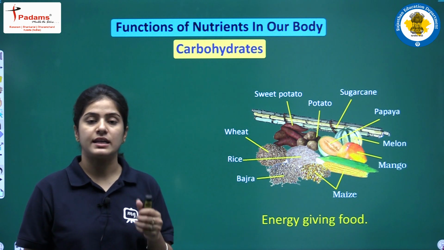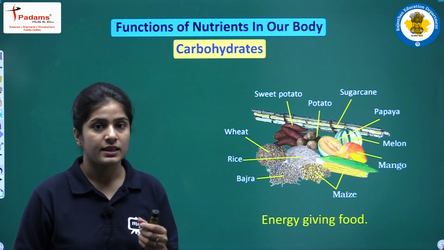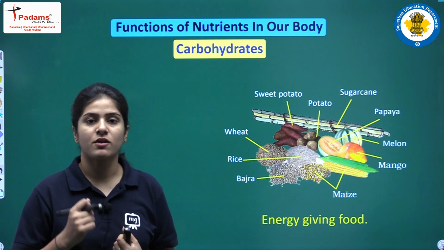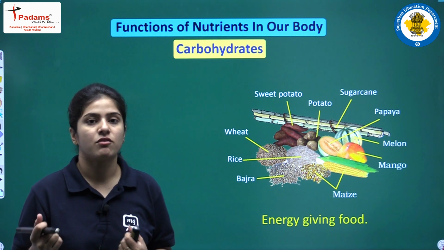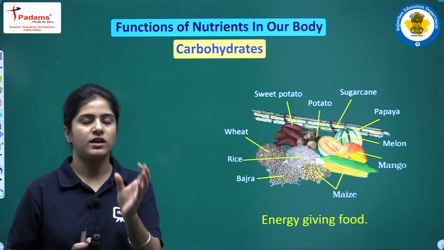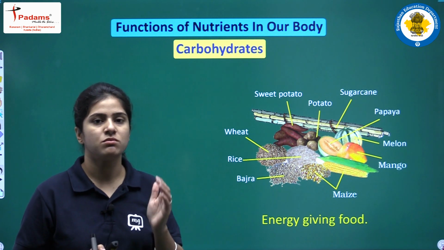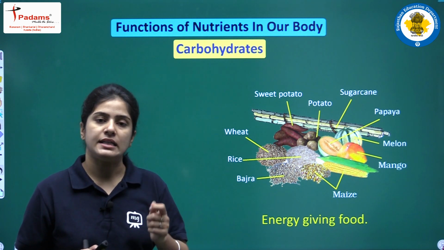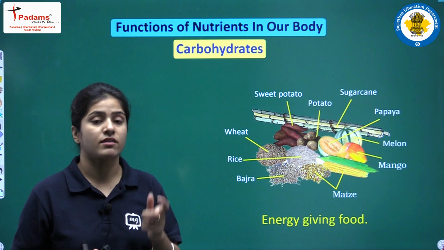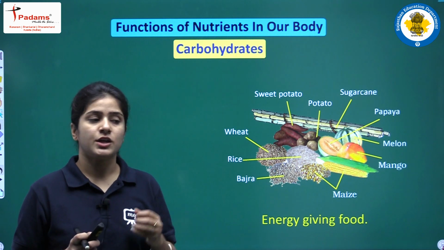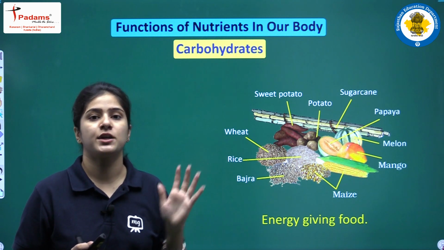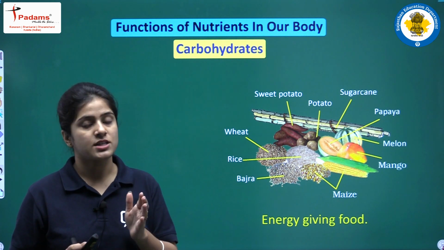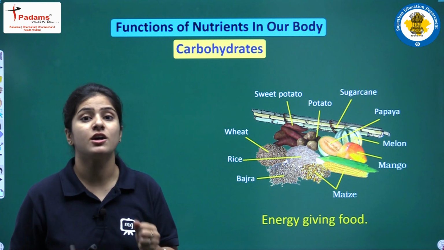Bachcho, carbohydrate is the food item that provides energy in our body. We feel energetic because of these food items. Like if I'm having one aloo paratha, aloo, potato, potato is full of starch or carbohydrates. By eating carbohydrates like rice, you'll feel energetic, na? You'll be ready to do whatever kind of work you want to do. So carbohydrates are the nutrients that provide energy to your body.